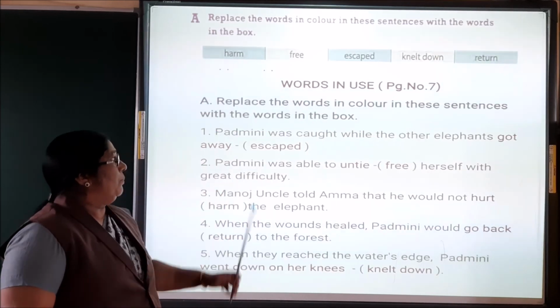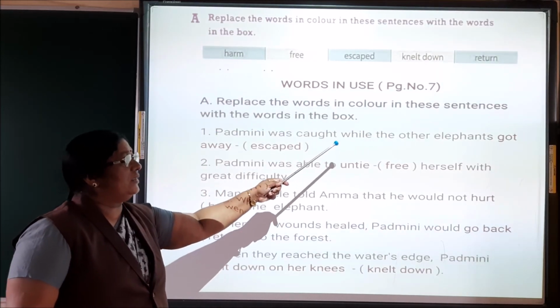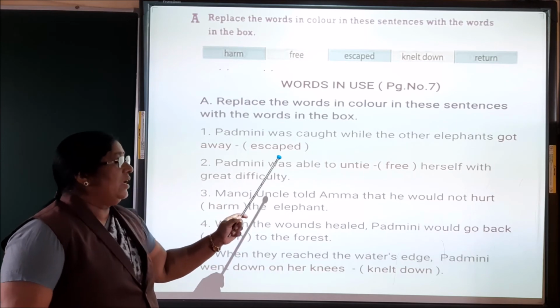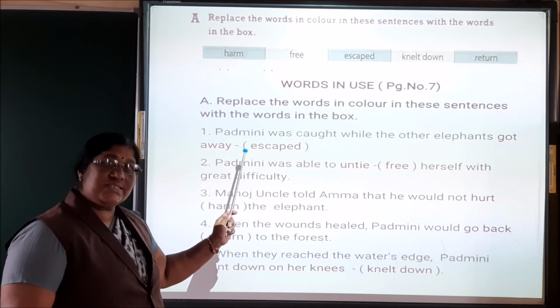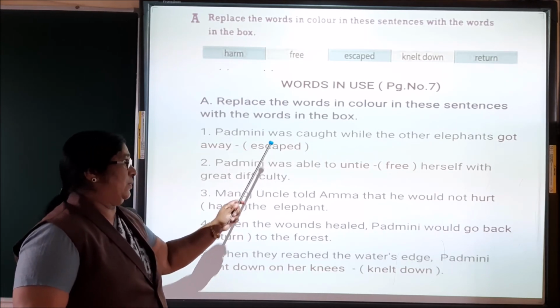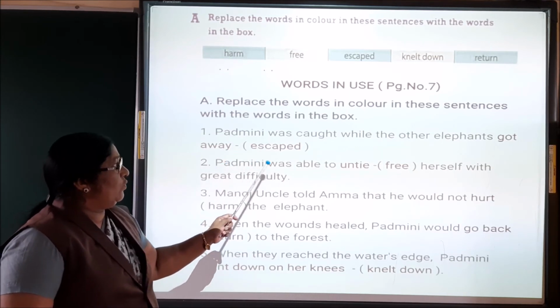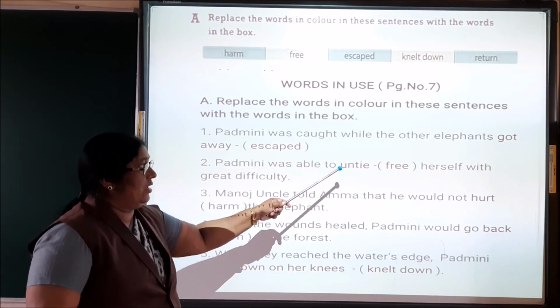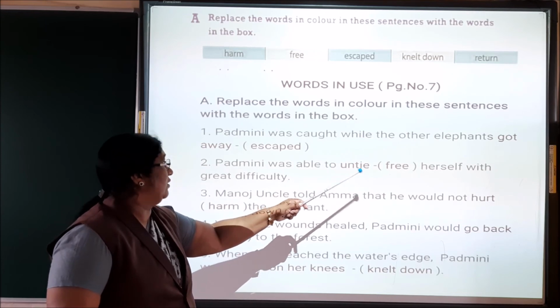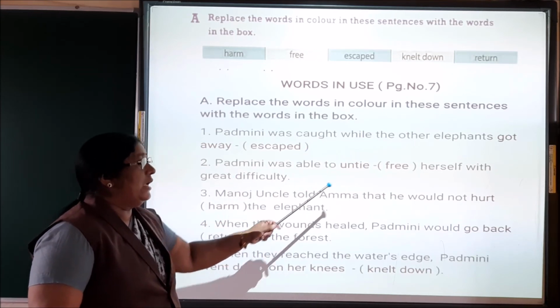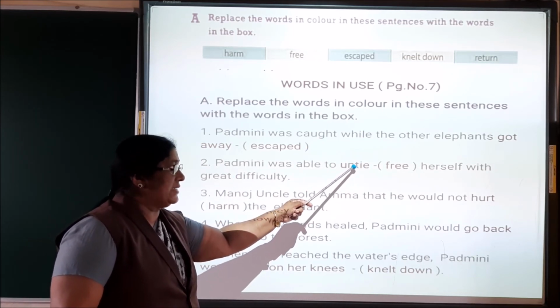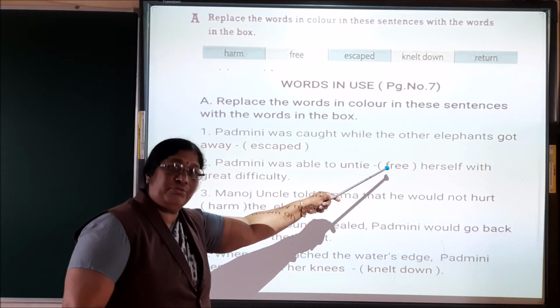Sentence 1. Padmini was caught while the other elephants got away. Here the words got away are replaced with escaped. Padmini was able to untie herself with great difficulty. Here the word untie is replaced with free.